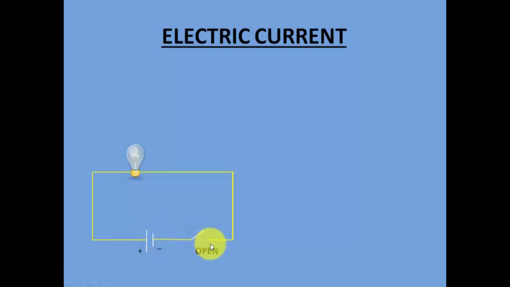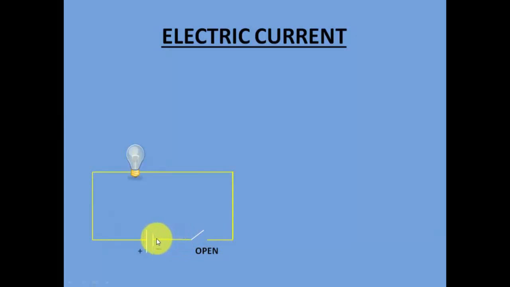In the previous diagram, I had shown you a switch here. This symbolizes a switch, that is a key. So let's say, as of now, what do you see here? The switch is open. I said the direction of the flow of electric current is always from the negative end, that is from this end, to the positive end like this. But here I have shown that the key is open, that is, the circuit is not complete.